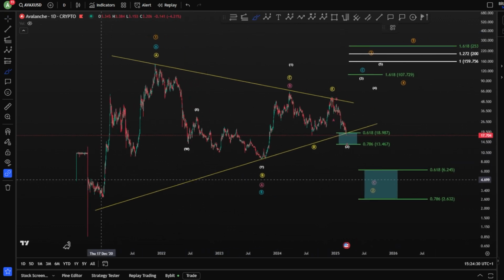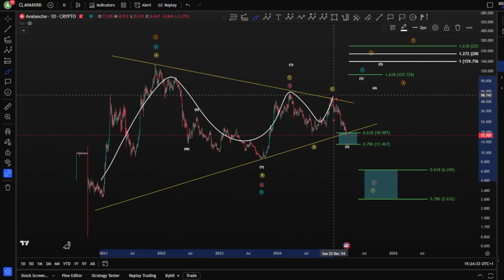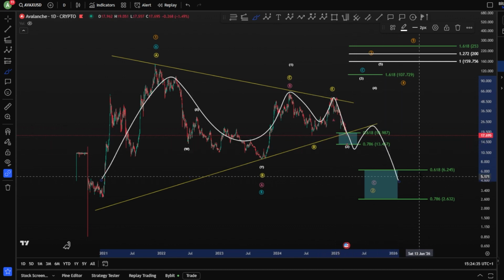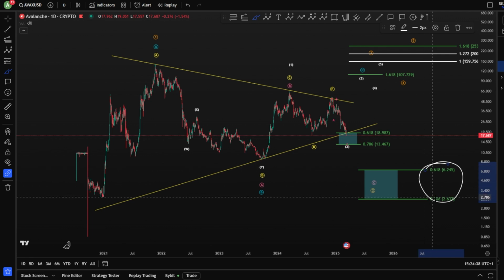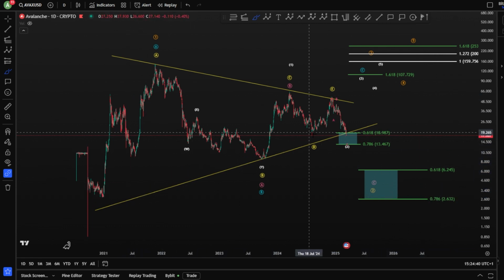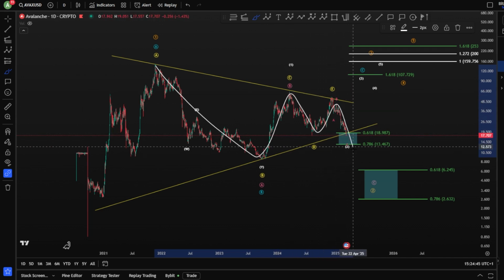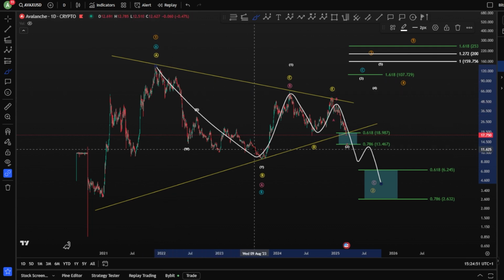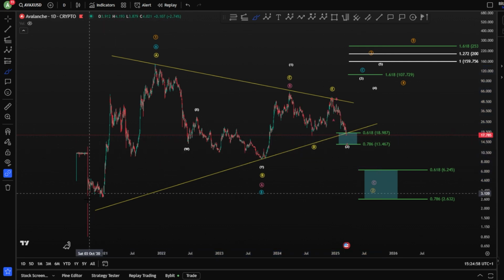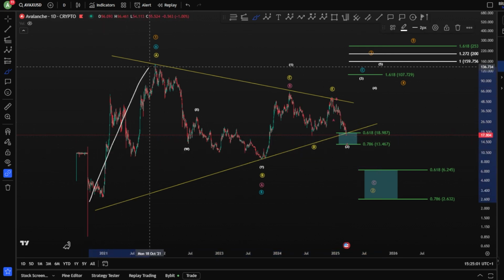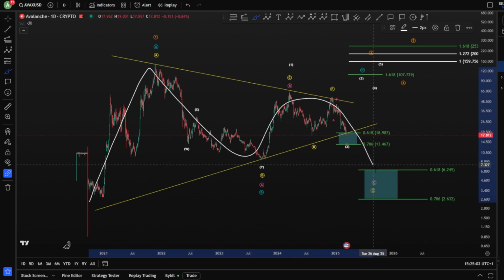The first one, after finishing a triangle corrective wave, you're looking for three waves toward the downside to hit between the 0.618 and 0.786, and potentially this will even unfold the second scenario as well, which is 1, 2, 3, 4, and a 5 for a wave C. Meaning you are in an A, B, and a C, 1, 2, 3, 4, and a 5, a bigger correction in a bearish scenario after having an impulse, three waves toward the upside. It doesn't matter, both need this big wave toward the downside.